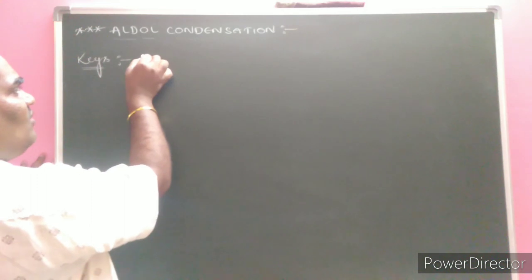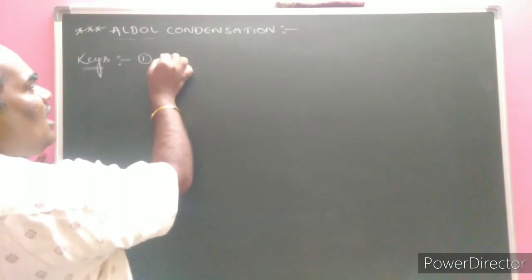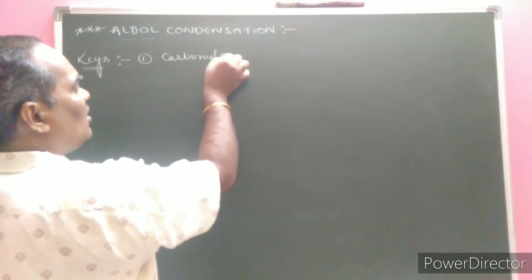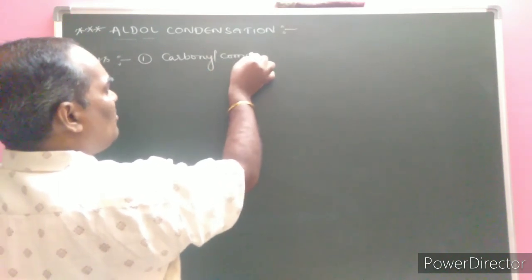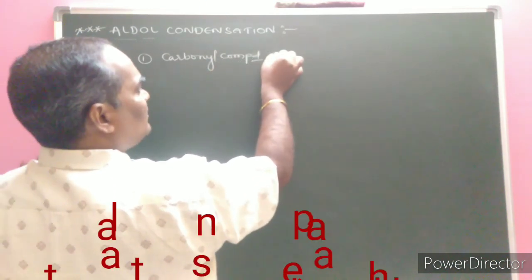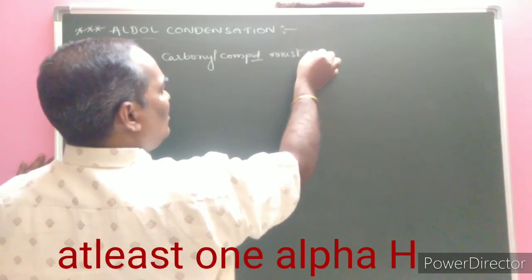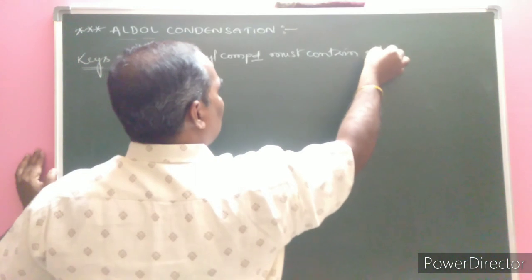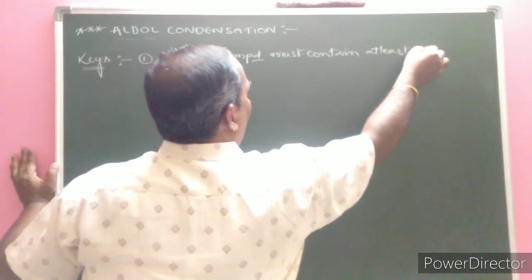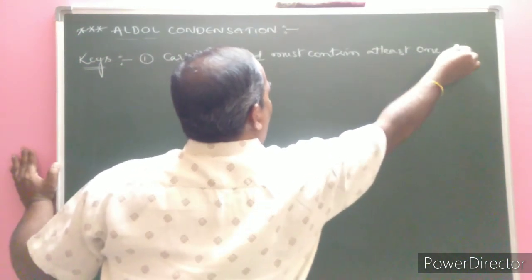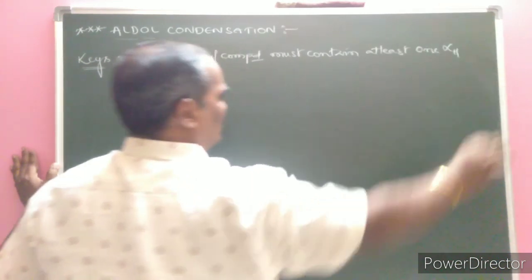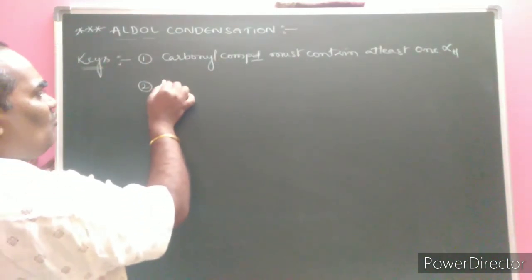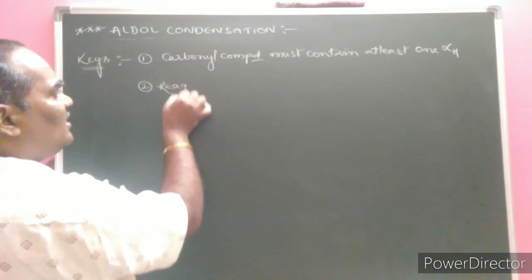What is the first one? The carbonyl compound must contain at least one alpha hydrogen atom. That's the first condition. Second condition, what should be the reagents?